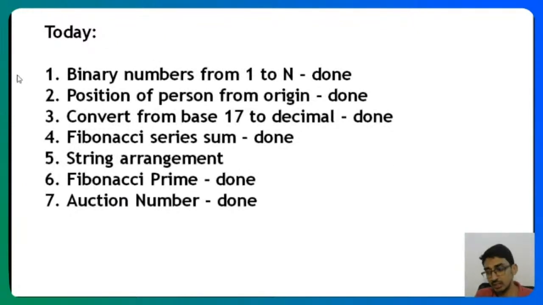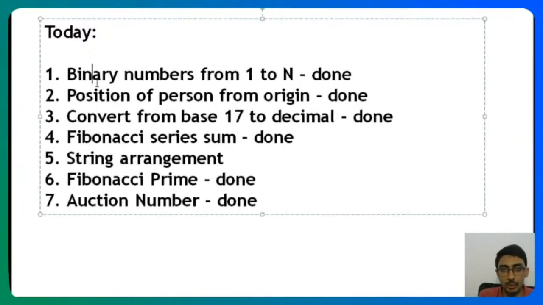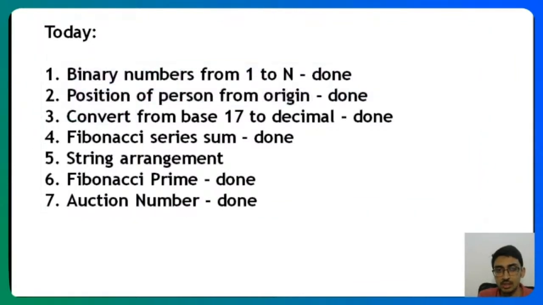We looked at questions like binary numbers from the range 1 to n, position of person from origin, converting from base 17 to decimal, Fibonacci series sum, and string arrangement, which we didn't look at. Let's have a look at it today. We looked at Fibonacci prime and auction number as well. So these are some of the questions we looked at yesterday. We can pick up more questions today.